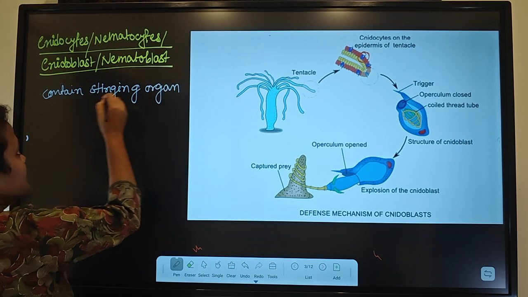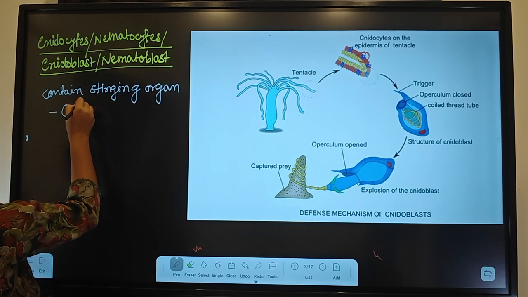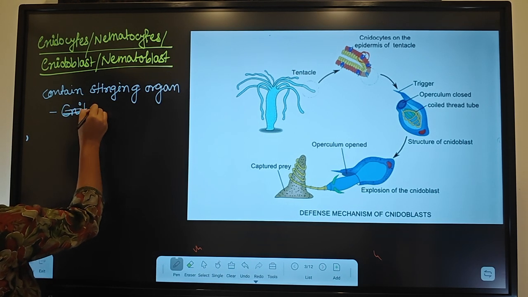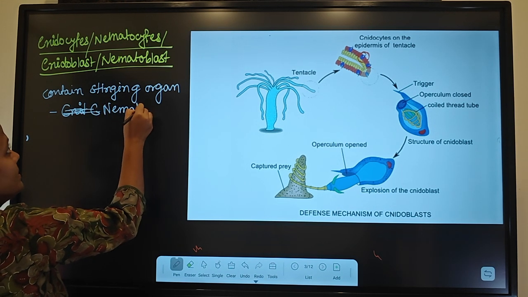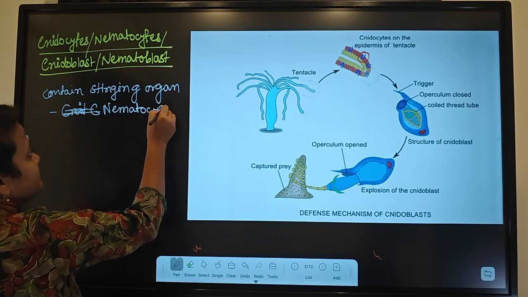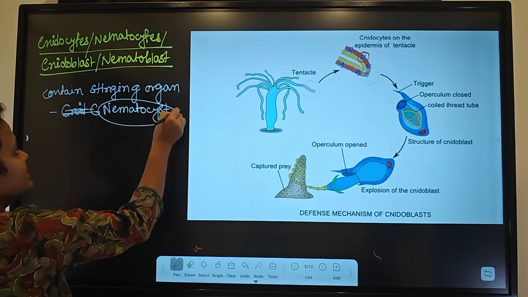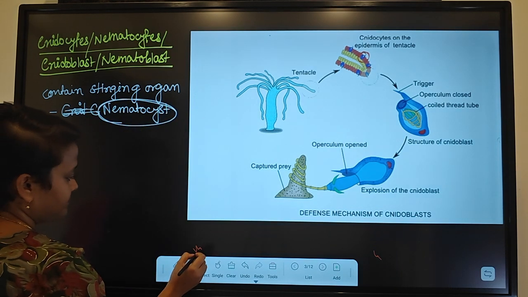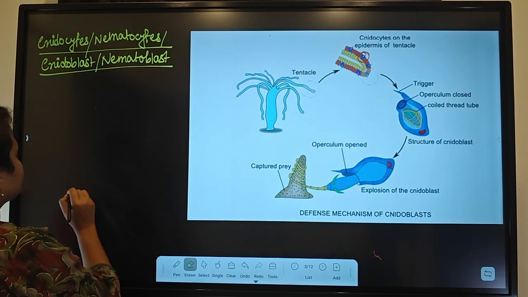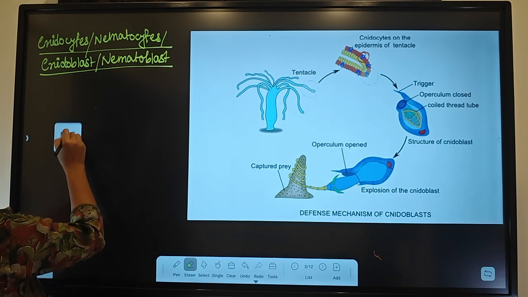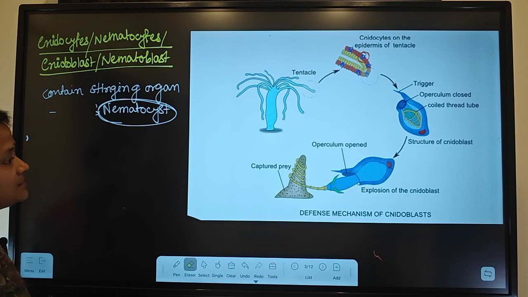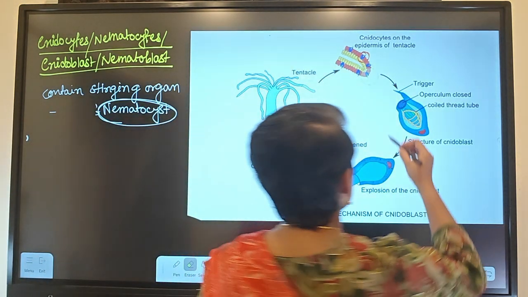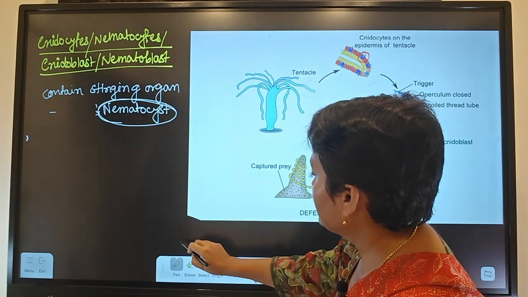What is it called? Nematocyst. That organ is called nematocyst.